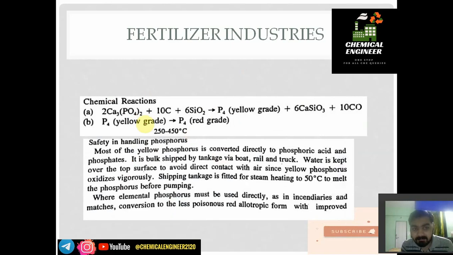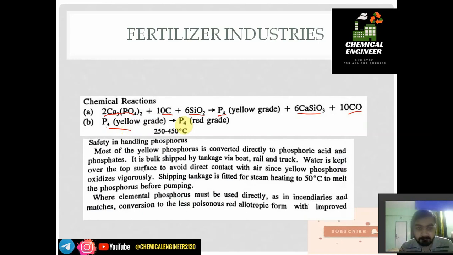So these are the reactions. Ca3(PO4)2, the phosphate rock, is first mixed with coke and sand, as we have seen. It will give yellow phosphorus up to before the batch converter, as slag is separated and carbon monoxide is separated using the electrostatic precipitator and water condenser. At 250 to 450 degrees Celsius we convert yellow grade phosphorus to red grade.